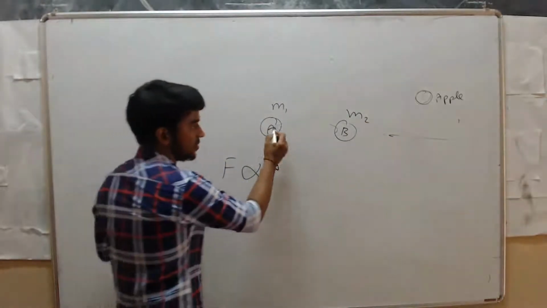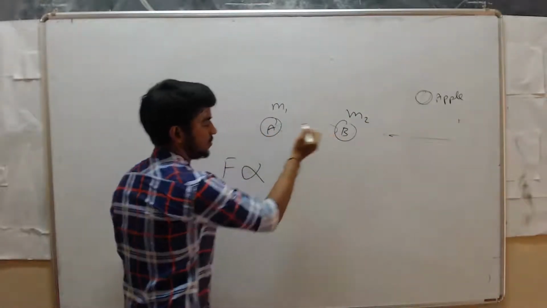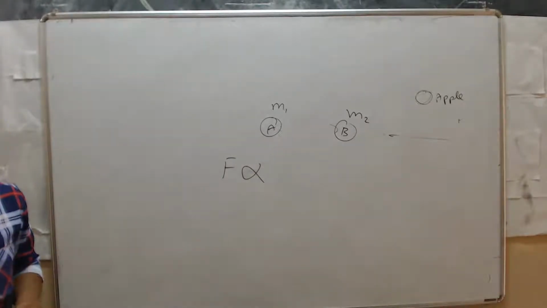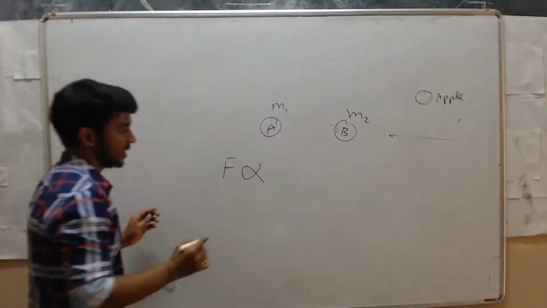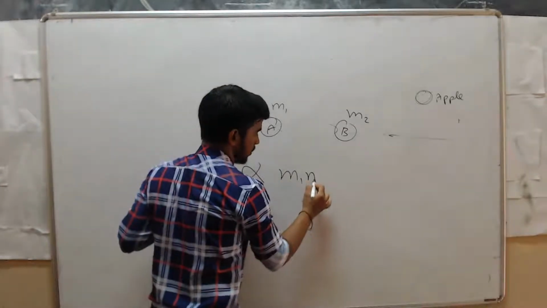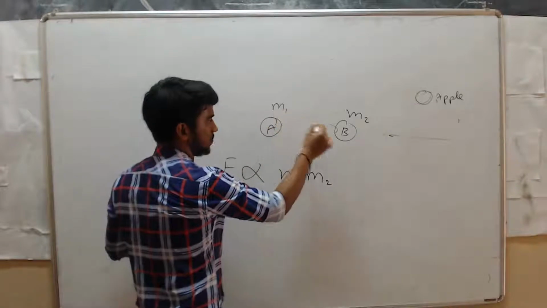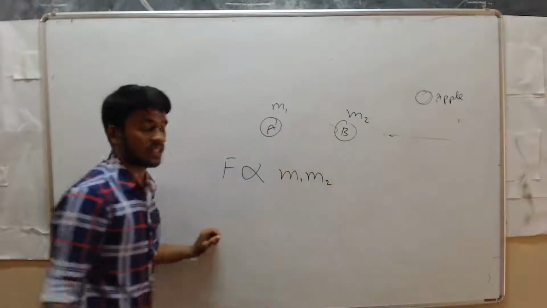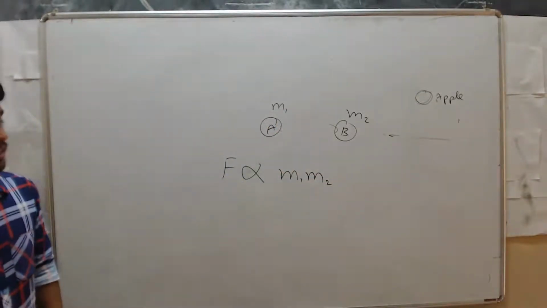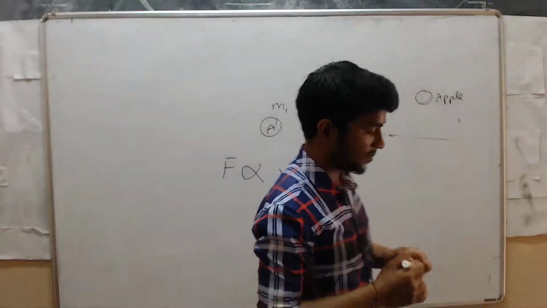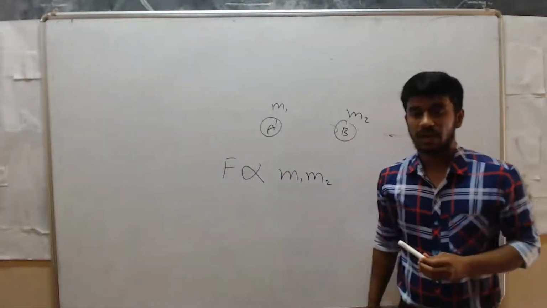So this force of attraction is directly proportional to the product of their masses, that is m1 into m2. Which means if you increase the masses of the objects, then the force of attraction increases. If you reduce the masses of the objects, then the force of attraction reduces.